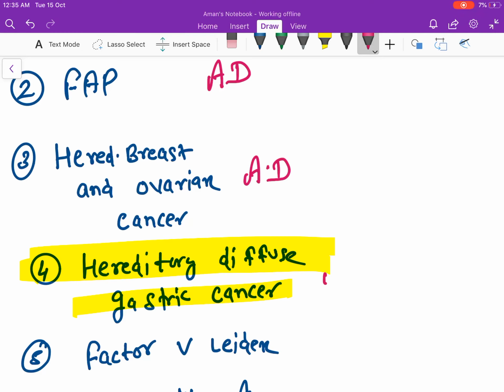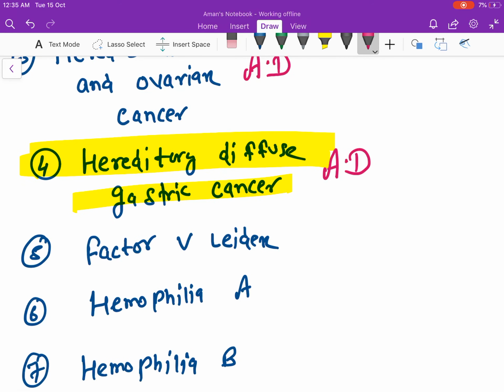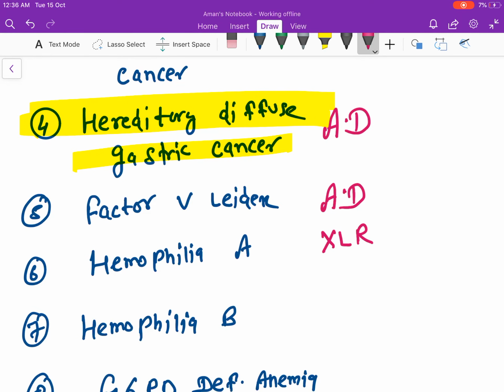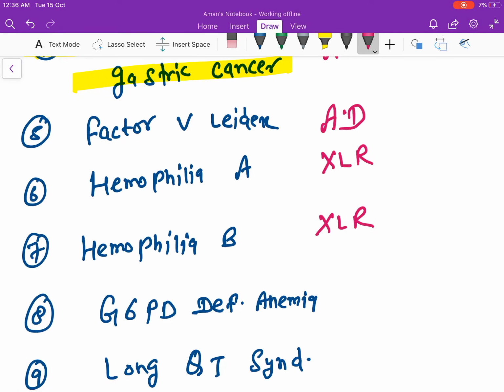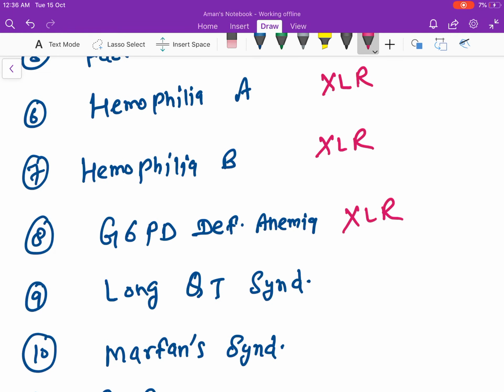Hereditary diffuse gastric cancer is also autosomal dominant. Factor 5 Leiden mutation is autosomal dominant. Hemophilia A is X-linked recessive. Hemophilia B is also X-linked recessive. G6PD deficiency anemia, X-linked recessive. Long QT syndrome can be autosomal dominant. It can also be autosomal recessive.